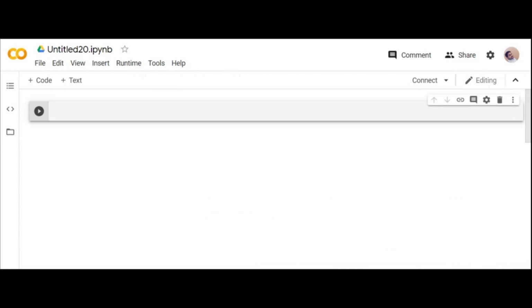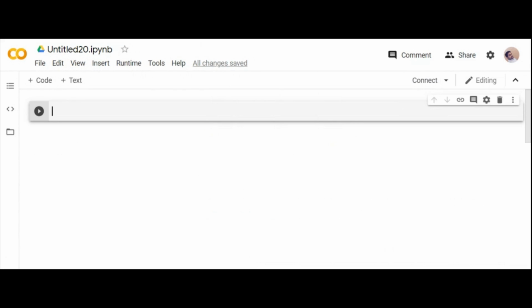I hope my screen is visible. Just type Colab and click on new notebook. Colab is something like, you can see the option here. It is a simple Jupyter notebook where Google provides you space. Google provides you storage, right? Google Colab is something you can work on collaboratively. It is like a Jupyter notebook.